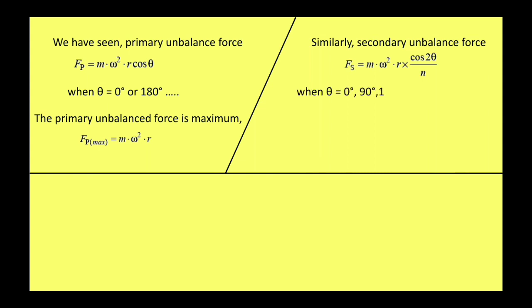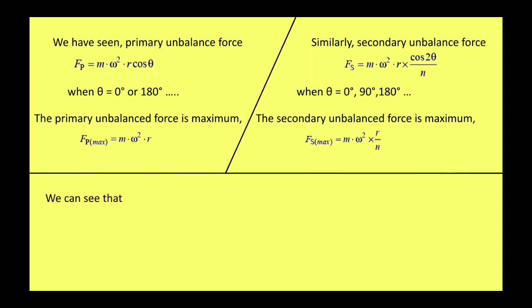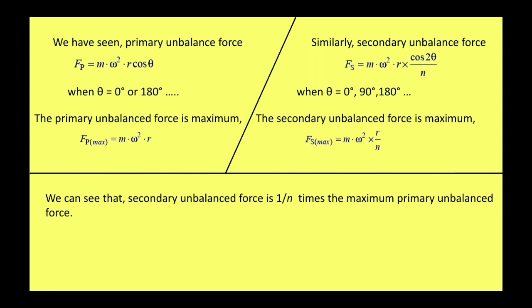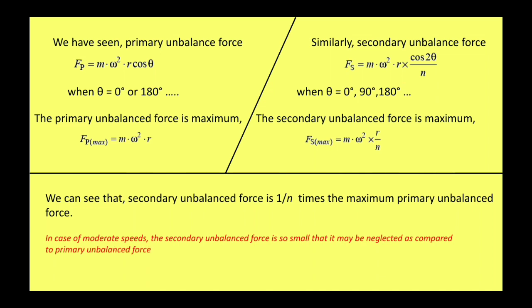When theta is equal to 0, 90, 180 degrees, the secondary unbalanced force is maximum, equal to m omega square r upon n. So the secondary unbalanced force is 1 by n times the maximum primary unbalanced force. In case of moderate speed, the secondary unbalanced force is so small that it may be neglected as compared to the primary unbalanced force.